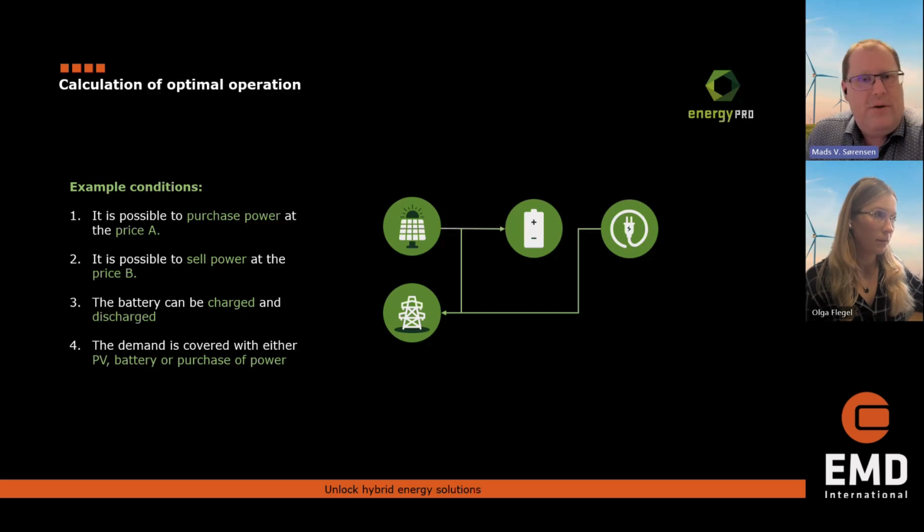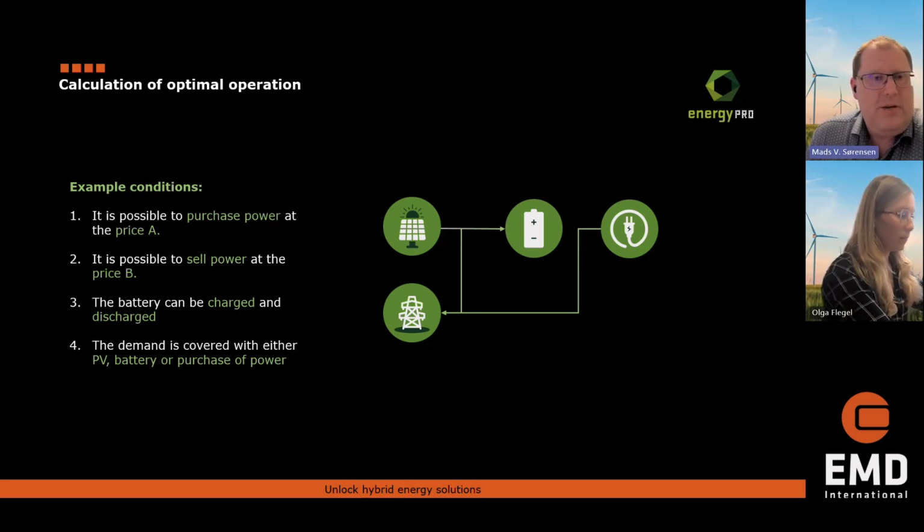So in this very simple example, we will tell the tool that for the electricity demand, we can purchase power from the grid at some price.